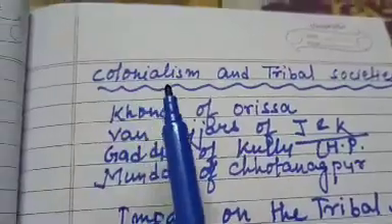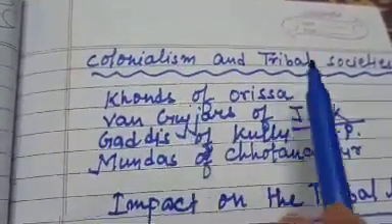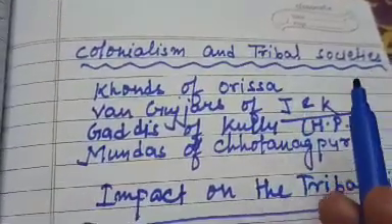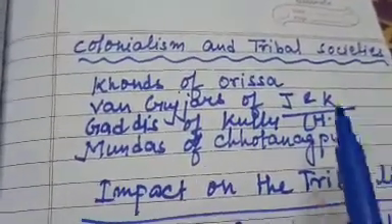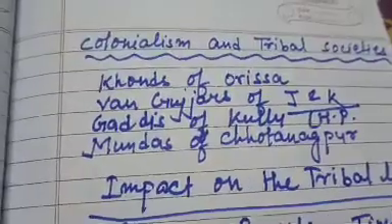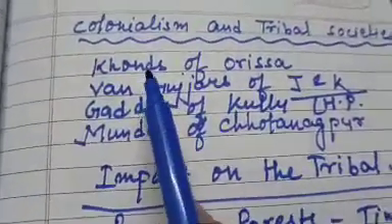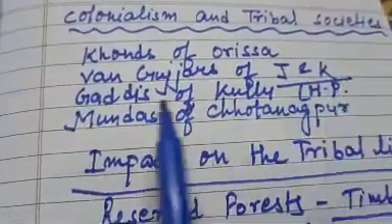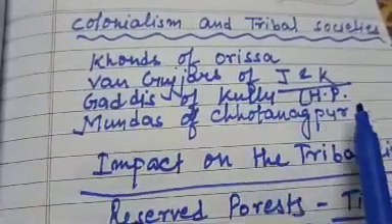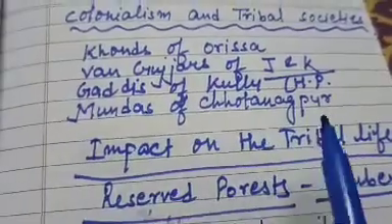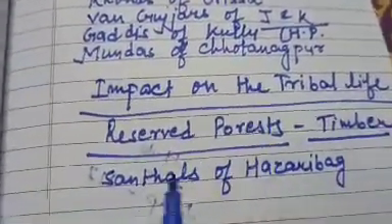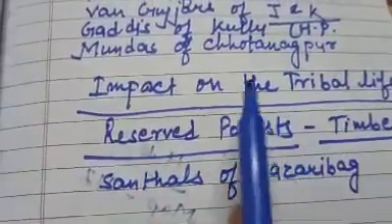Now we will see colonialism, meaning the British period, and tribal societies. Tribal groups, you must be knowing, are the native tribes who live in the forests. They were Khonds of Orissa, Van Gujars of Jammu and Kashmir, Gaddis of Kullu in Himachal Pradesh, and Mundas of Chota Nagpur. And the impact on tribal life was that Britishers reserved the forest.